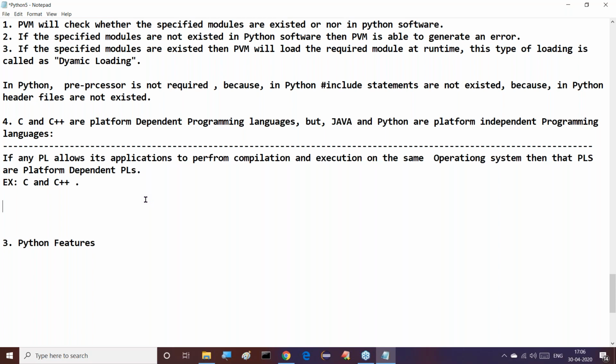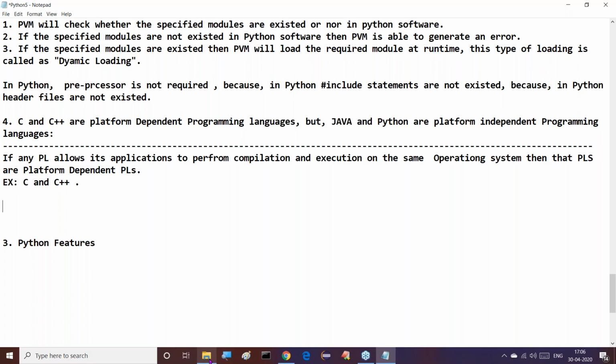That's okay, fine. Similarly, what exactly is the meaning of platform independent programming languages? Before that, I already showed one diagram. I prepared one diagram. Here is the platform dependent nature. Just observe this clearly.